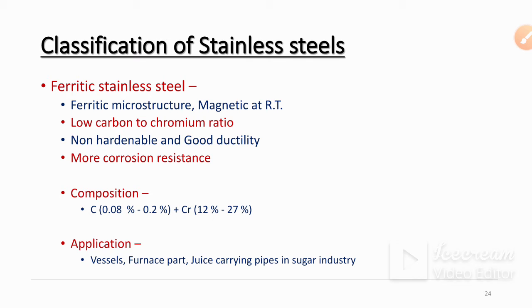It has a low carbon to chromium ratio, is non-hardenable, has good ductility and more corrosion resistance. The composition of ferritic stainless steel is 0.08% to 0.2% carbon, which means low carbon steel, plus chromium 12 to 27%. Applications of ferritic stainless steels are vessels, furnace parts, juice carrying pipes, and sugar industries.